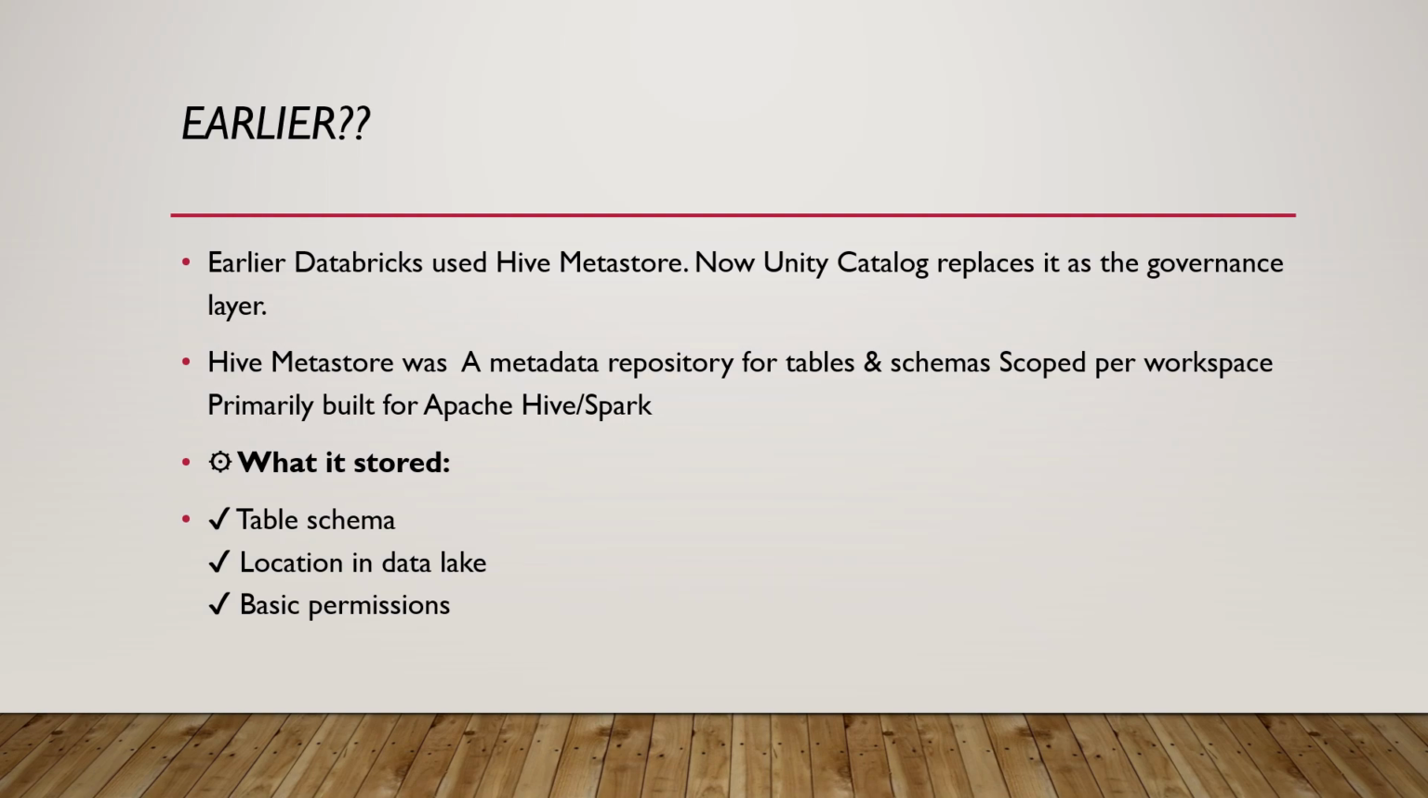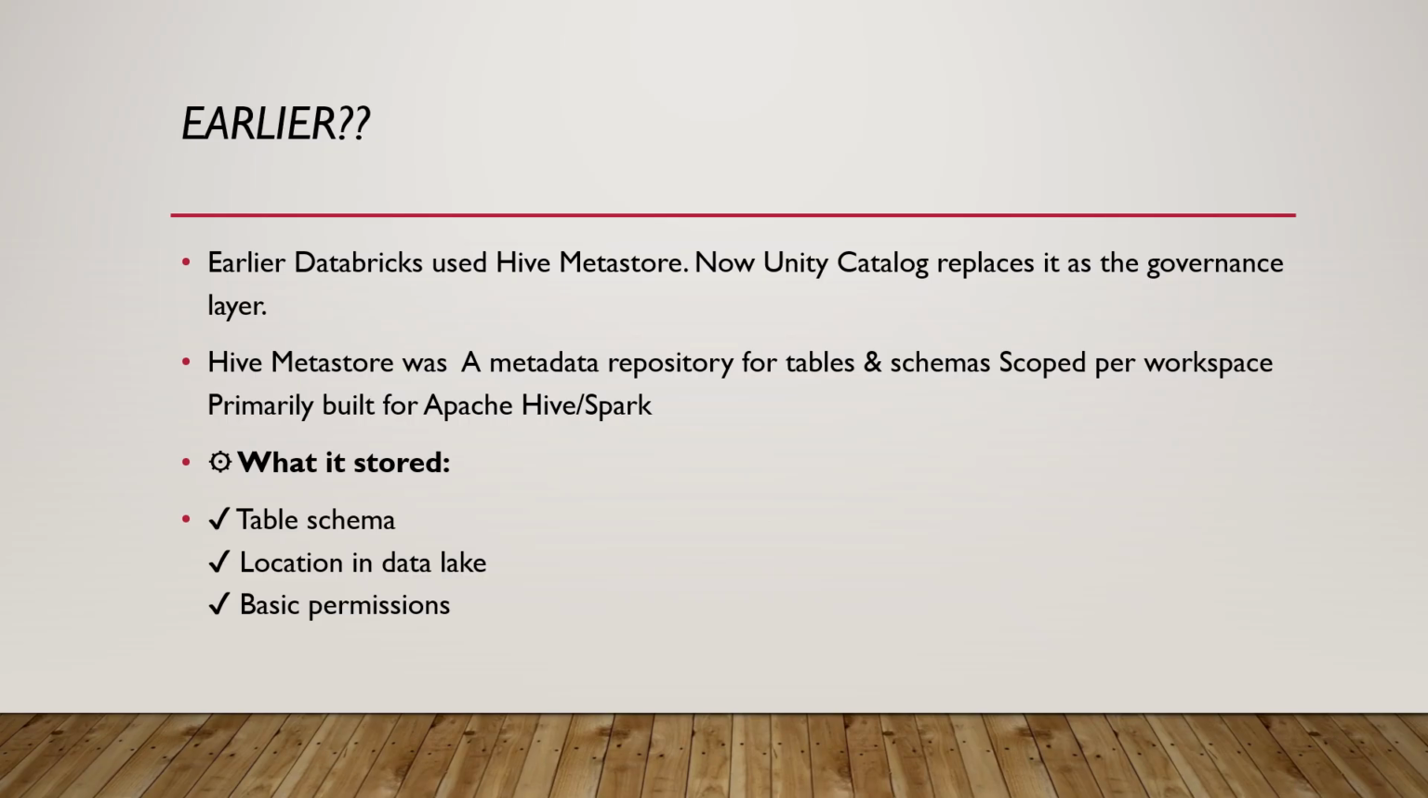Okay, so now you are saying we are controlling all our data in one place. So earlier also we may have had one workspace, or maybe one tool, right? So without that, how were people earlier tracking all these things? Yes, you are absolutely right. So earlier we had the Hive Metastore, okay? So now Unity Catalog replaces it as the governance layer.